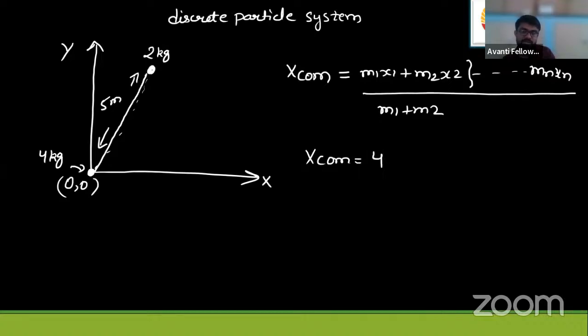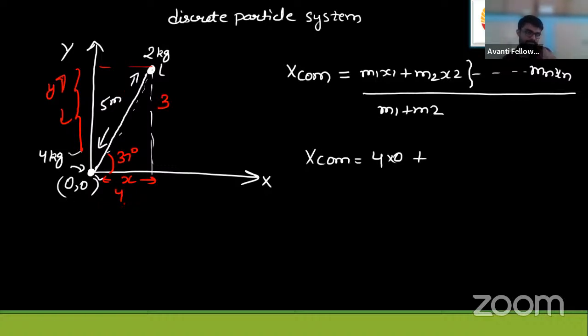M1 here is 4 kg. Its x coordinate is 0. The xy coordinates of the 4 kg mass are 0, 0. This will be x of this 2 kg mass, and this will be y of this 2 kg mass. Since the angle given here is 37 degree, this will be 5, this will be 3, this will be 4.